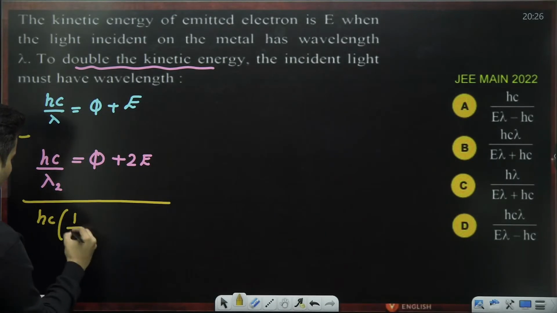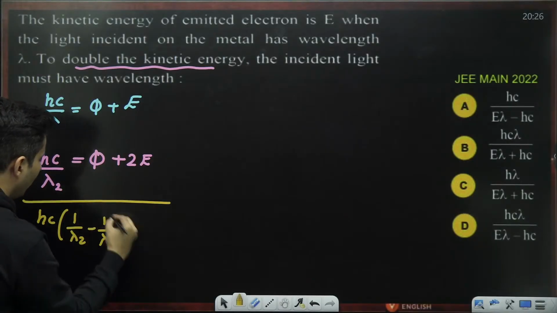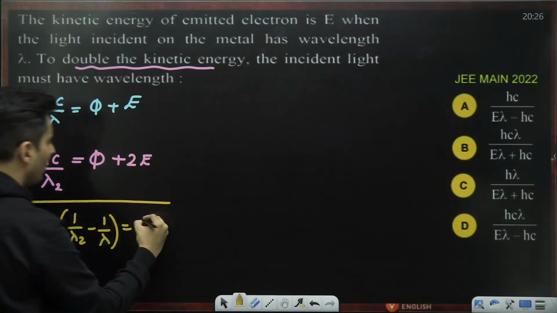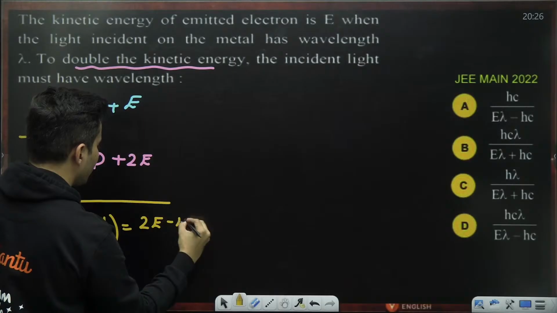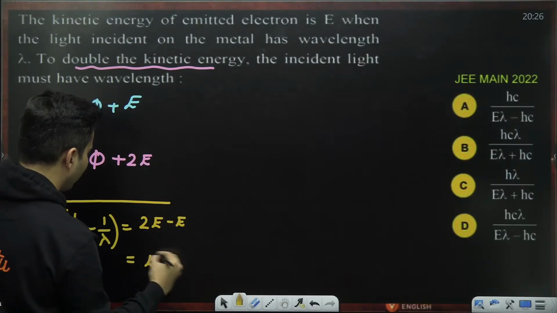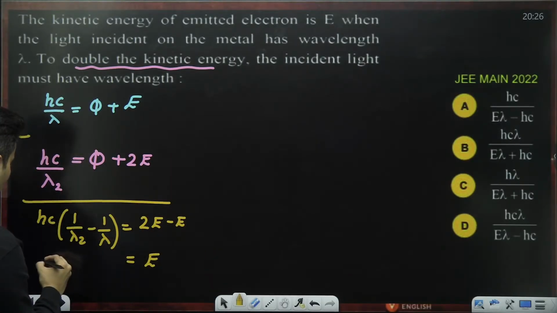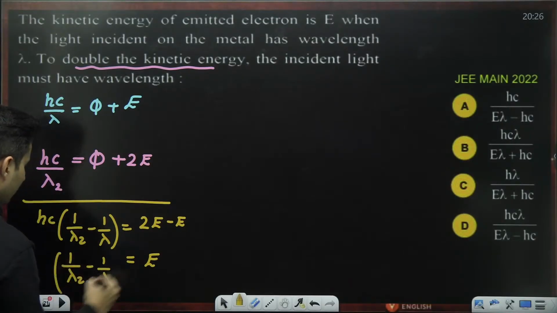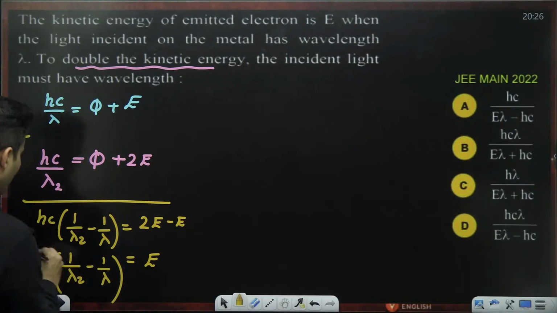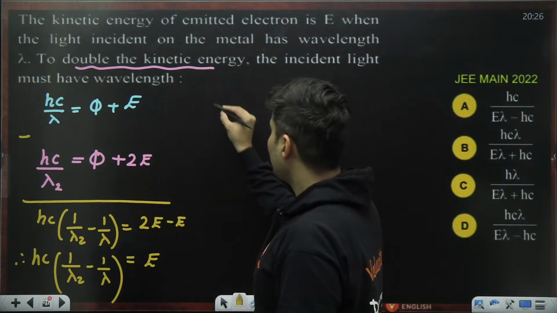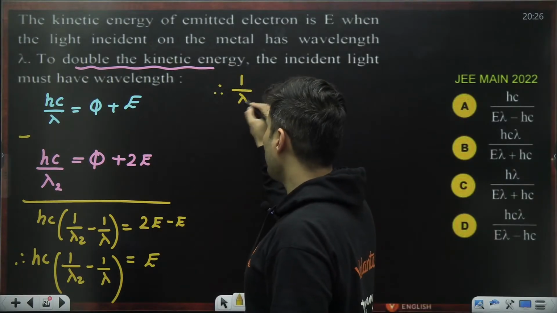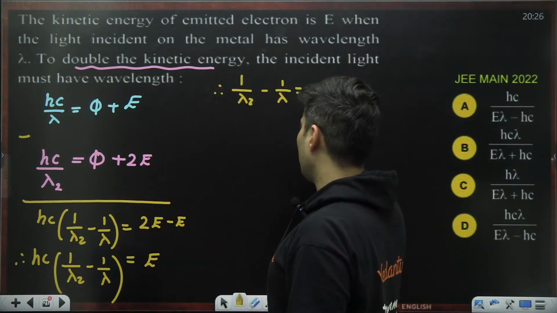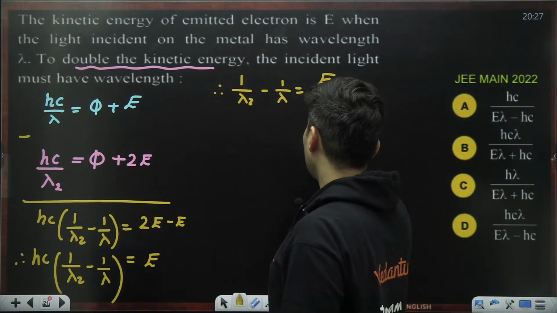hc times (1 by lambda 2 minus 1 by lambda). The work function minus the work function is 0. So it will be 2E minus E, which is basically just E. Take that hc below: 1 by lambda 2 minus 1 by lambda is E divided by hc.